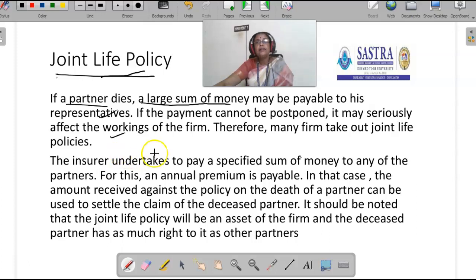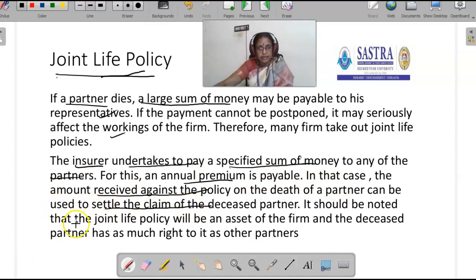There are different methods of accounting treatment. The insurer undertakes to pay a specified sum of money on the death of any of the partners. For this, the insurance company is paid an annual premium. In that case, the amount received against the policy on the death of a partner can be used to settle the claim of the deceased partner.